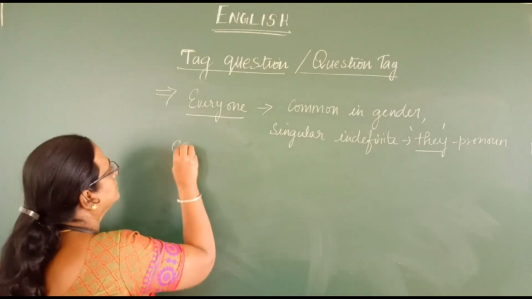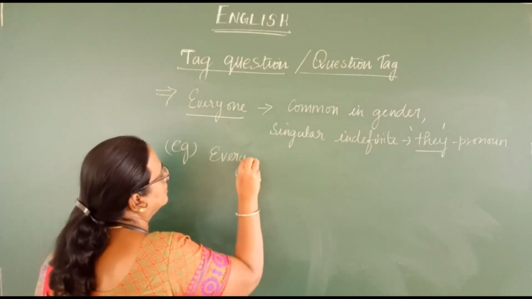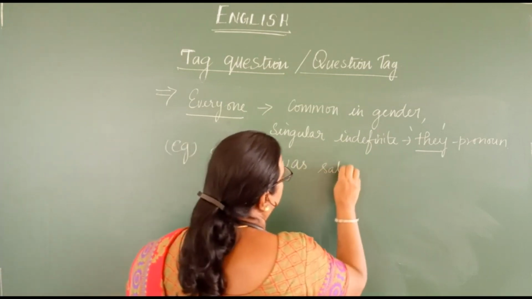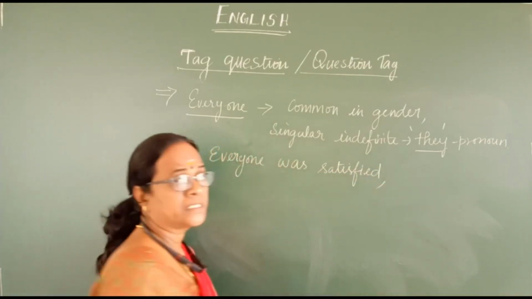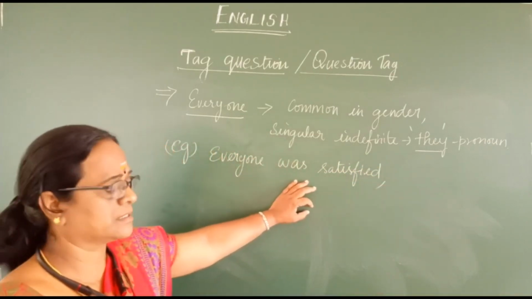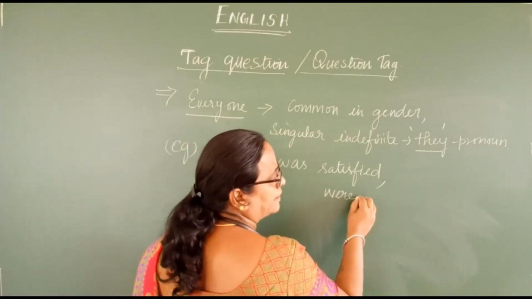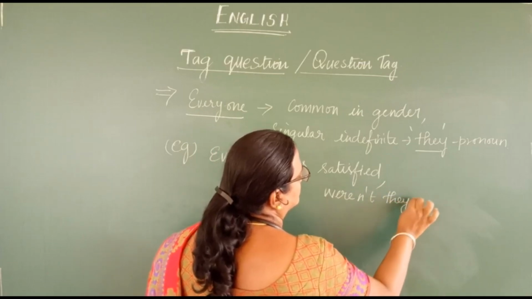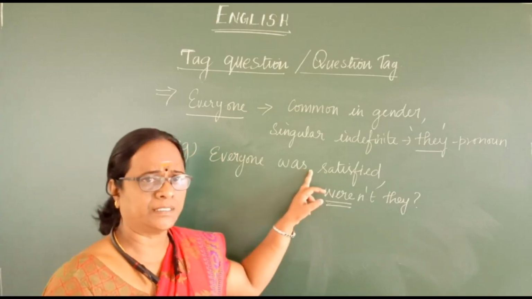For example, everyone was satisfied. Suppose the sentence is given like this, then you have to make the question tag as weren't they. See why we are using were here, and was is here.